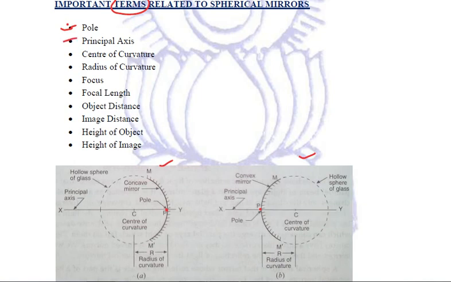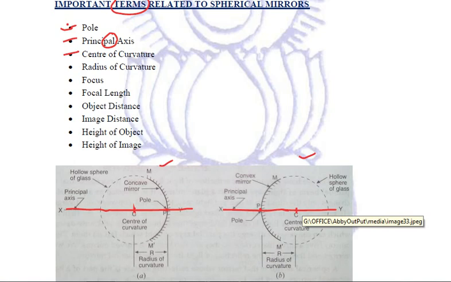Now, what is principal axis? It is the line passing through the pole. The perpendicular passing from the pole is known as the principal axis. You need to remember that principal is spelled with PAL, not PLE. Next is center of curvature. This particular point denoted by this C is known as the center of curvature.